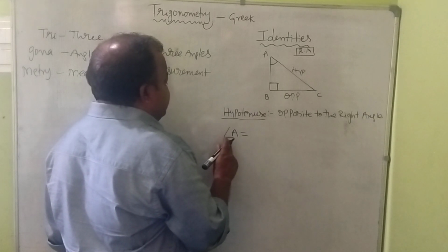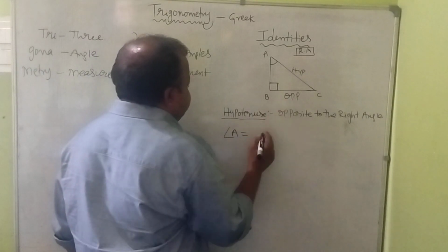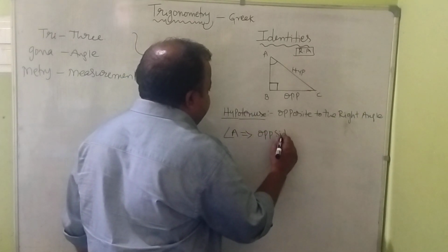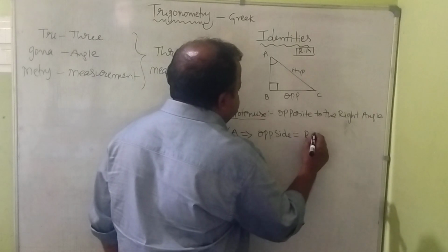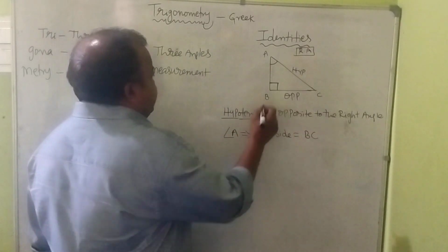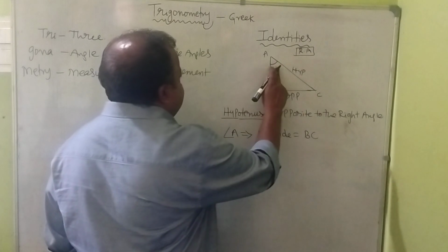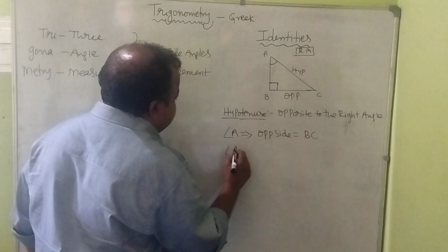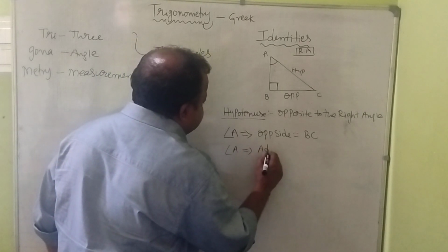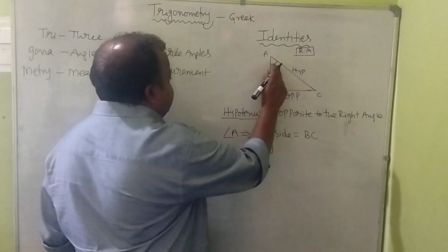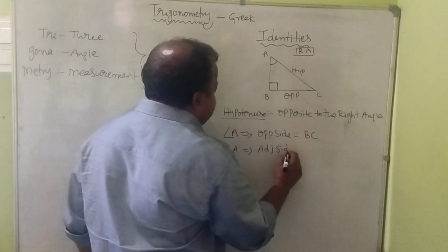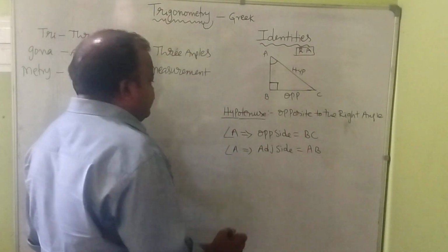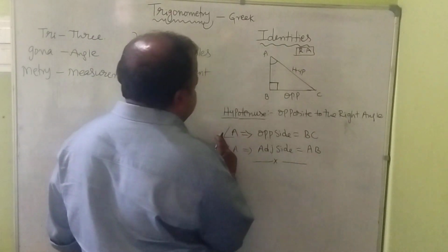According to the angle A, the opposite side is BC. According to the angle A, the adjacent side means the side adjacent to A, and that is AB. This will be the identity of angle A.